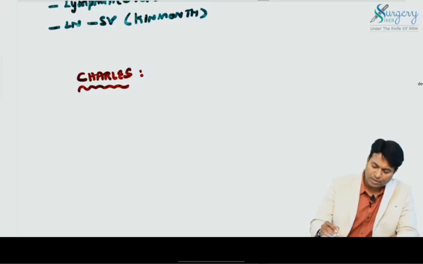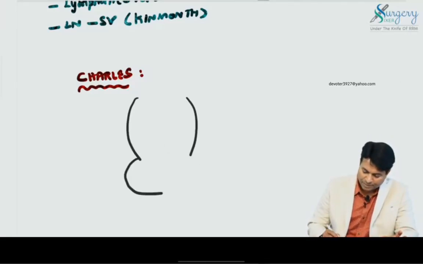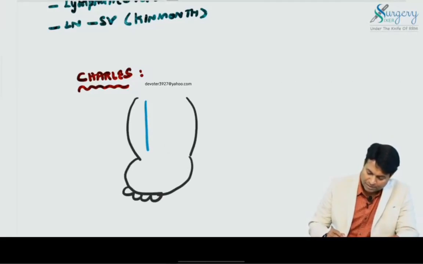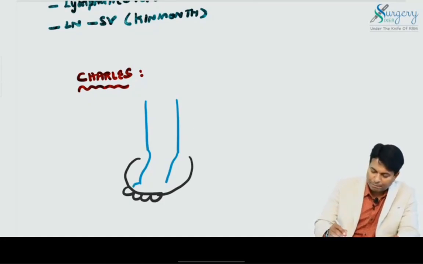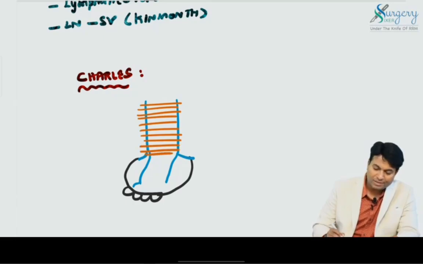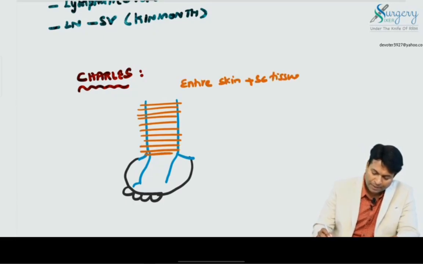So, Charles procedure. What is Charles procedure? This is a lymphedematous leg, and this is the normal subcutaneous tissue. In this patient, we remove the entire skin and subcutaneous tissue up to the fascia or muscles, and we put a split skin graft above. This is a most unsatisfactory operation. Entire skin and subcutaneous tissue is removed, and a split skin graft is done.